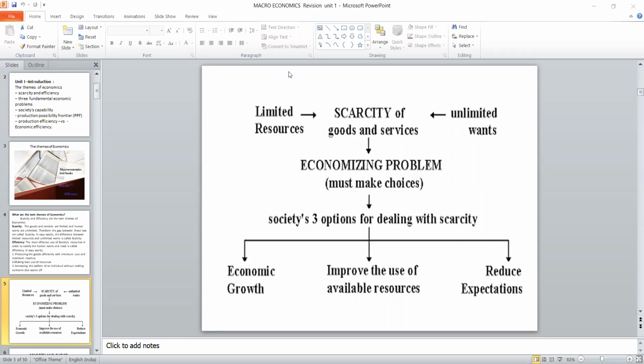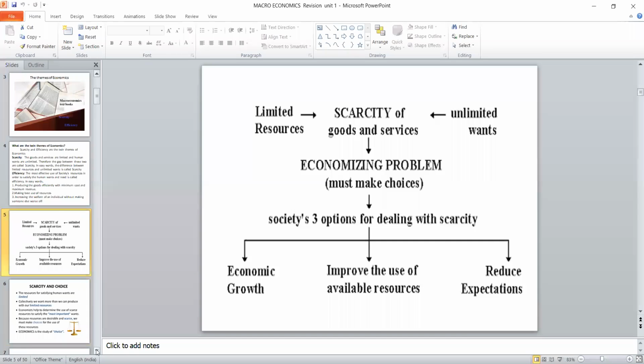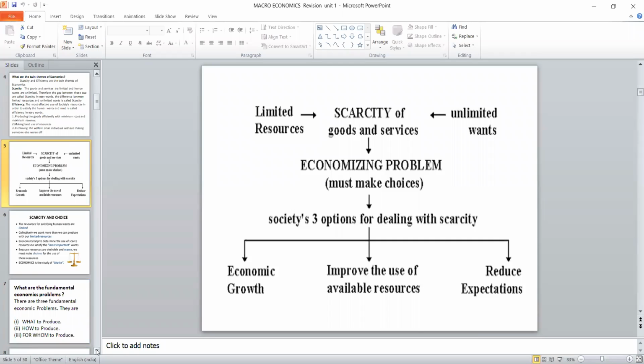One is how to improve economic growth. The second one is with the available resources, how can we improve the output? Finally, it is easy to achieve efficiency by reducing expectation. The more you expect, the probability of failure is more. So when we restrict our wants, definitely the efficiency will come automatically. So if they ask in section B, you have to define what scarcity is, and then draw this particular diagram.